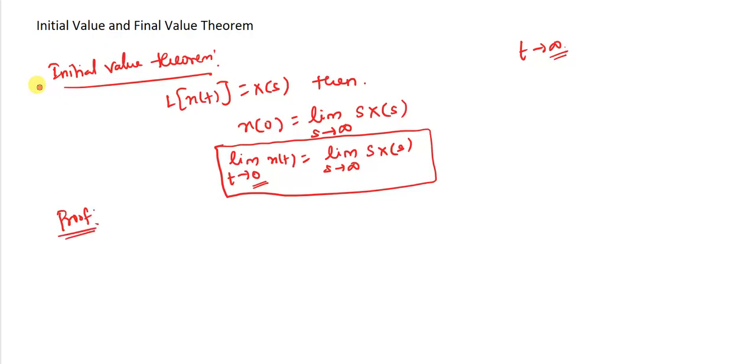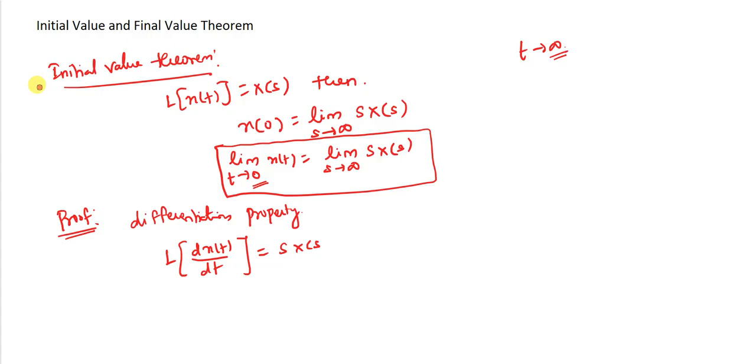Okay? So in order to prove this initial value theorem I go for the differentiation property, which we discussed in our previous videos. Just go through it. So we know that the Laplace transform of dx of t divided by dt is equal to s into X of s minus x of 0.